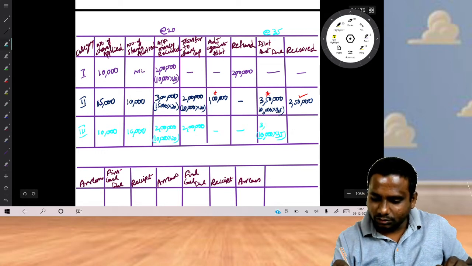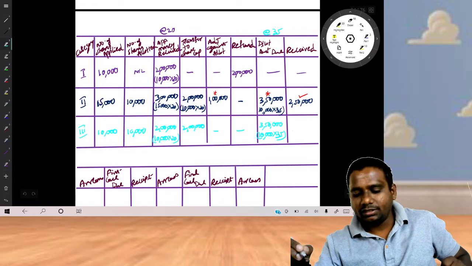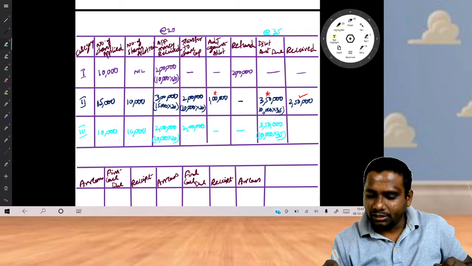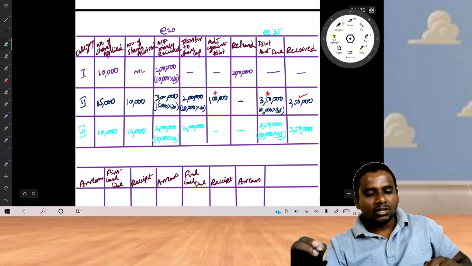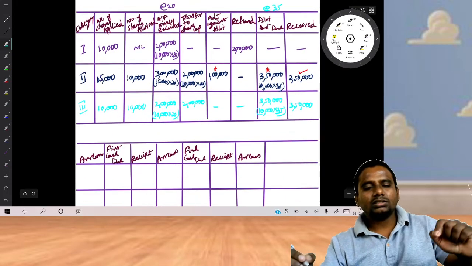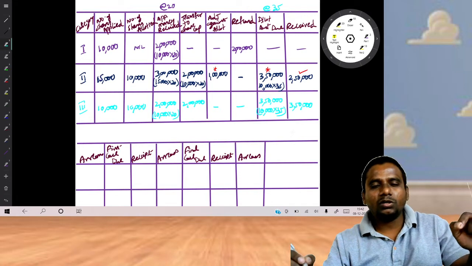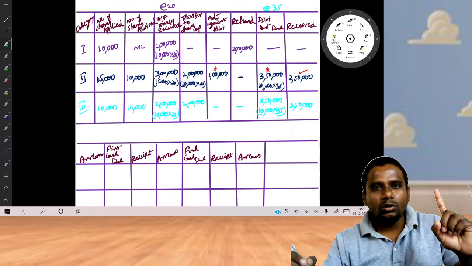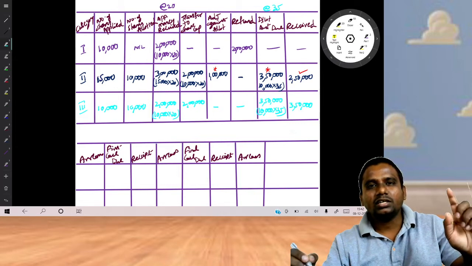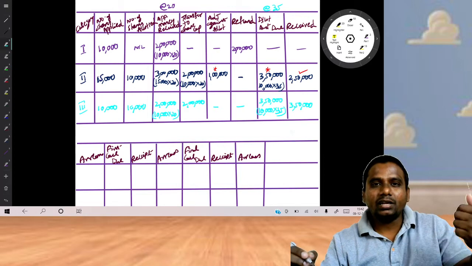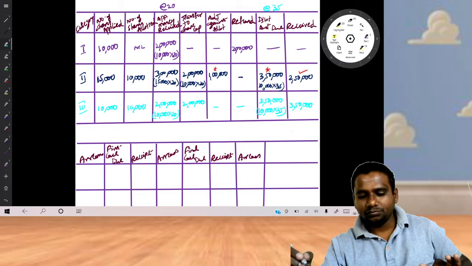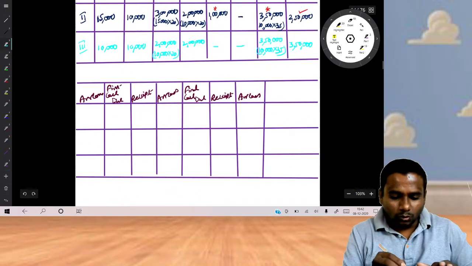3,500. Sorry, 3 lakh 50,000. 10,000 into 35, 3 lakh 50,000, and we also received the total amount. How can we know the total amount received? In the problem they have mentioned that only one shareholder holding 500 shares failed to pay the first call and final call. That means he paid application and allotment money. Is it clear? So no arrears.